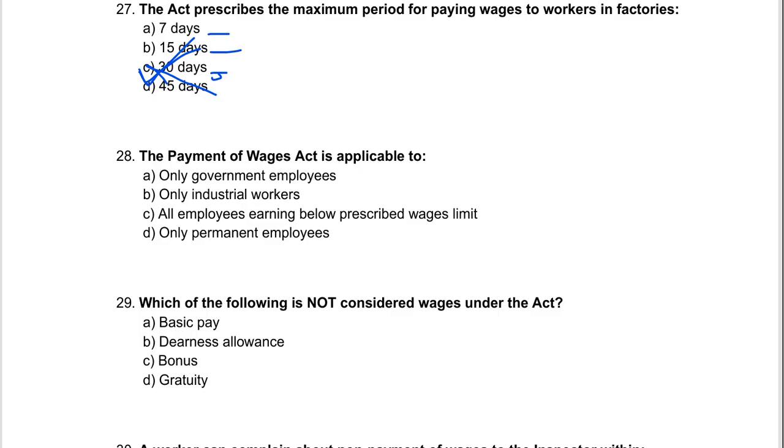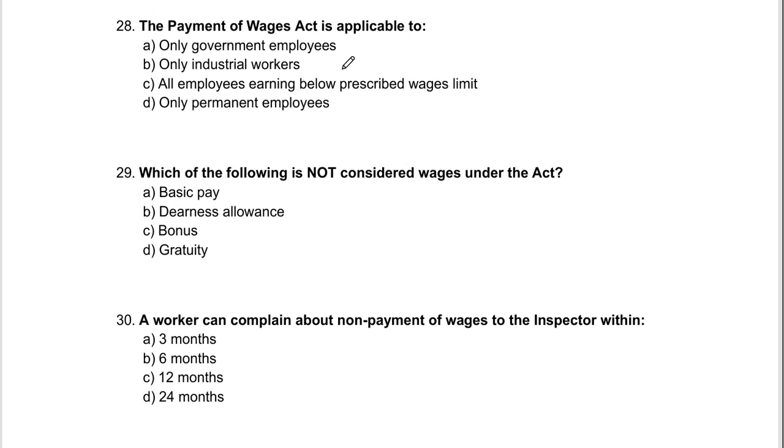So now let's come to question number 28. The Payment of Wages Act is applicable to only government employees, only industrial workers, all employees earning below prescribed wage limit, only permanent employees. So here the question is very easy, and I think you people have guessed it very correctly, that it is all employees earning below the prescribed wage limit.